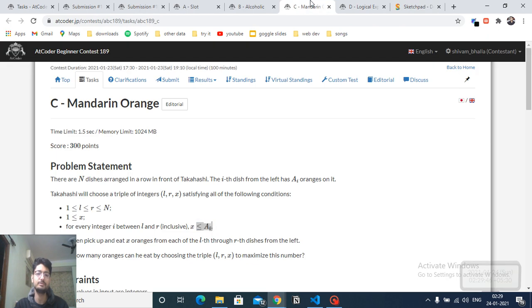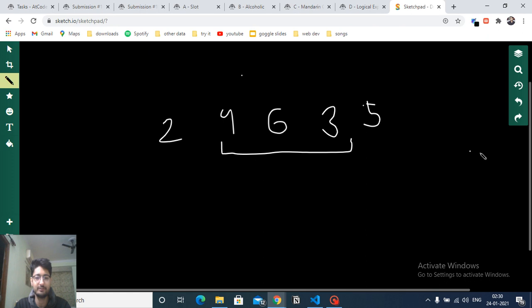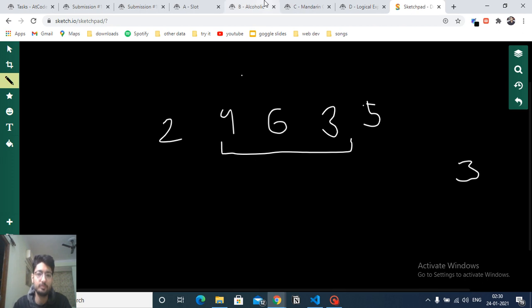And now the problem statement just boils down to this, that you want to pick up as many oranges as you want. So if you choose this triplet, which is L, R and X, you will pick up and eat X oranges from each bowl in the range L to R. So which means that if you choose this range and X equal to 3, you will choose 3 oranges from all the bowls. You have to choose a continuous subarray which has a minimum of this number of oranges, such that the total becomes maximum, and you have to maximize this.